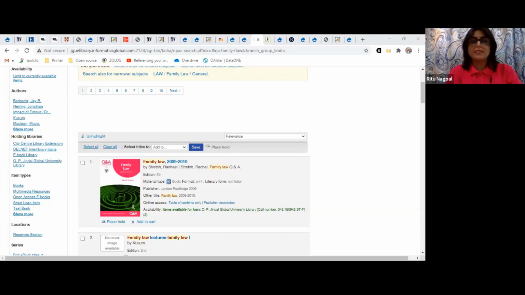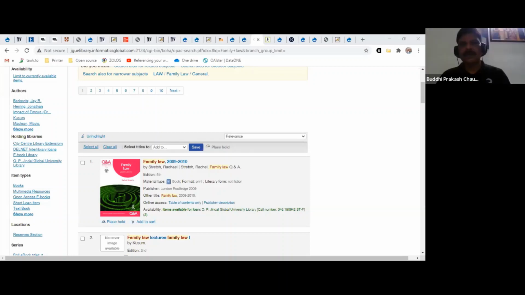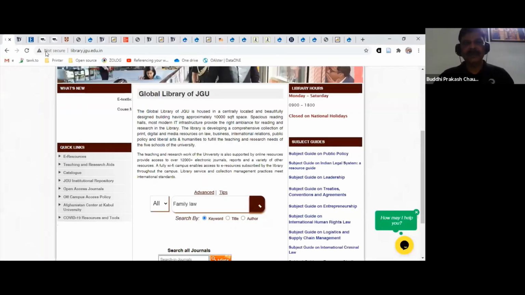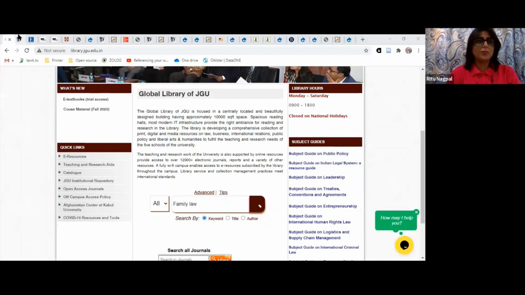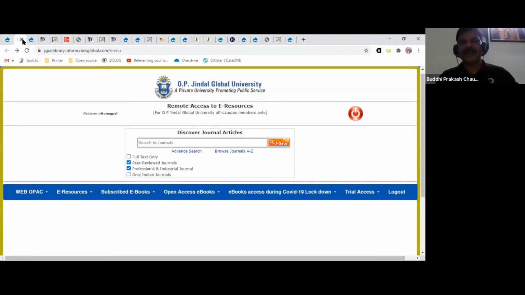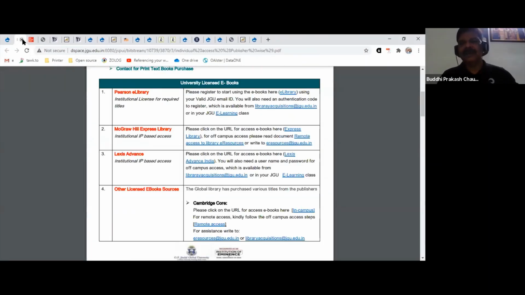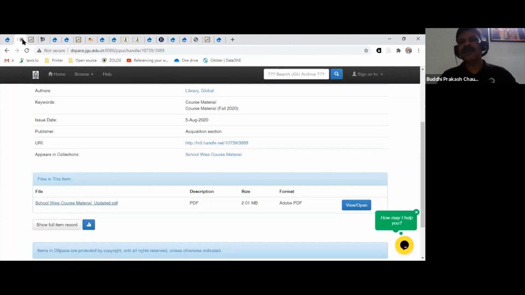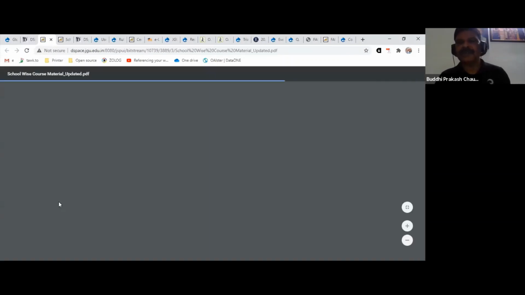Next on the list is, I'm not able to access JSGP course material. So what do we do in this? Let us go to the JSGP list. Let us see what the problem is. Whenever you report a problem, you should provide details, what exactly the problem is. I come across questions like, I am not able to log in. I think you should provide us the details on why you are not able to log in, maybe a screenshot or something.